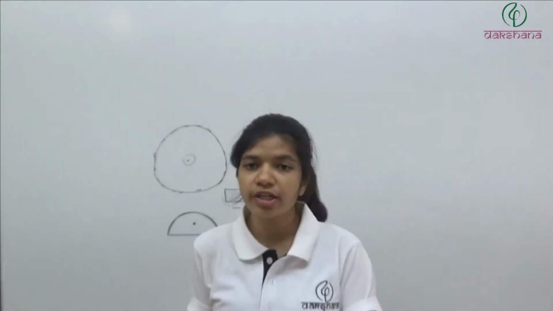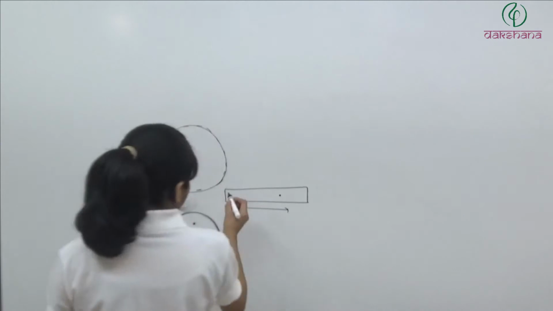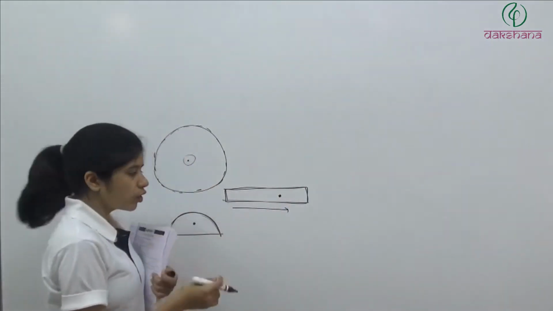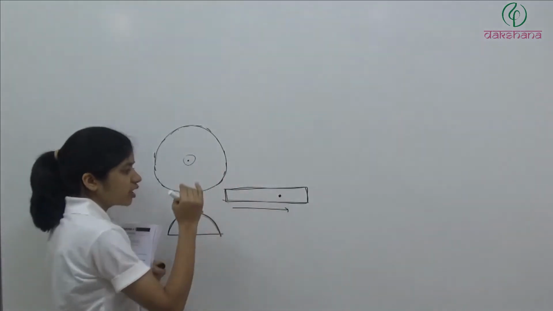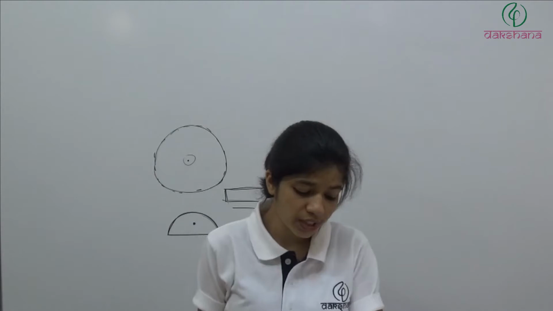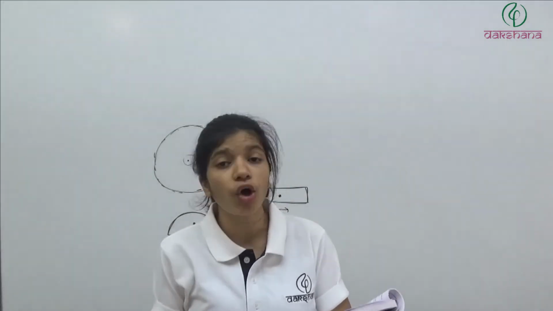Lies always outside the body is also wrong, because when we talk about this rod, it is lying inside the body. Clear? So it lies neither always inside, nor always outside, nor always at the geometrical center. The fourth option, lies within or outside the body, is correct. It may lie within the body or outside the body.